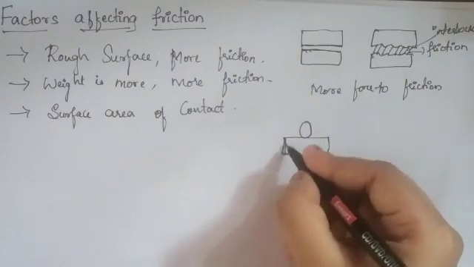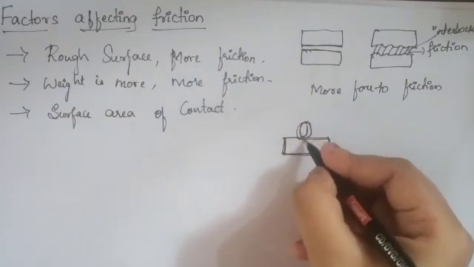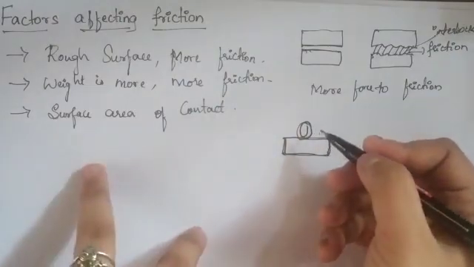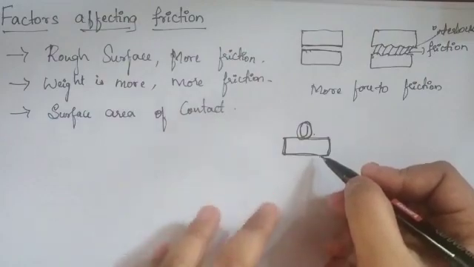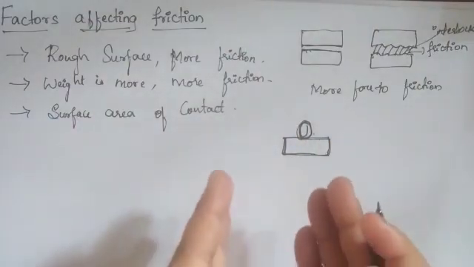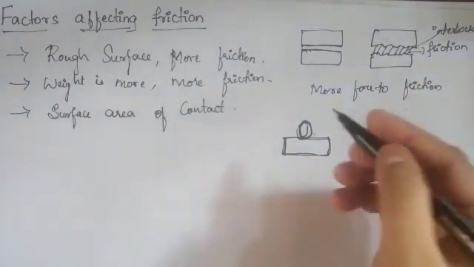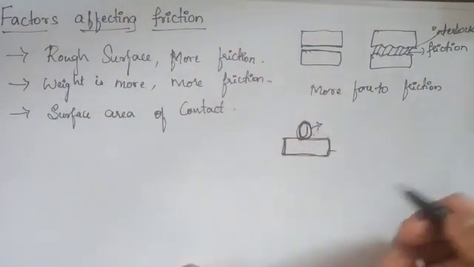So this is the surface of the ground and this is the ball on it. The contact of the ball with the surface is not much, isn't it? Not even half, I think I can say one-fourth of the surface is in contact between this ball and the ground.